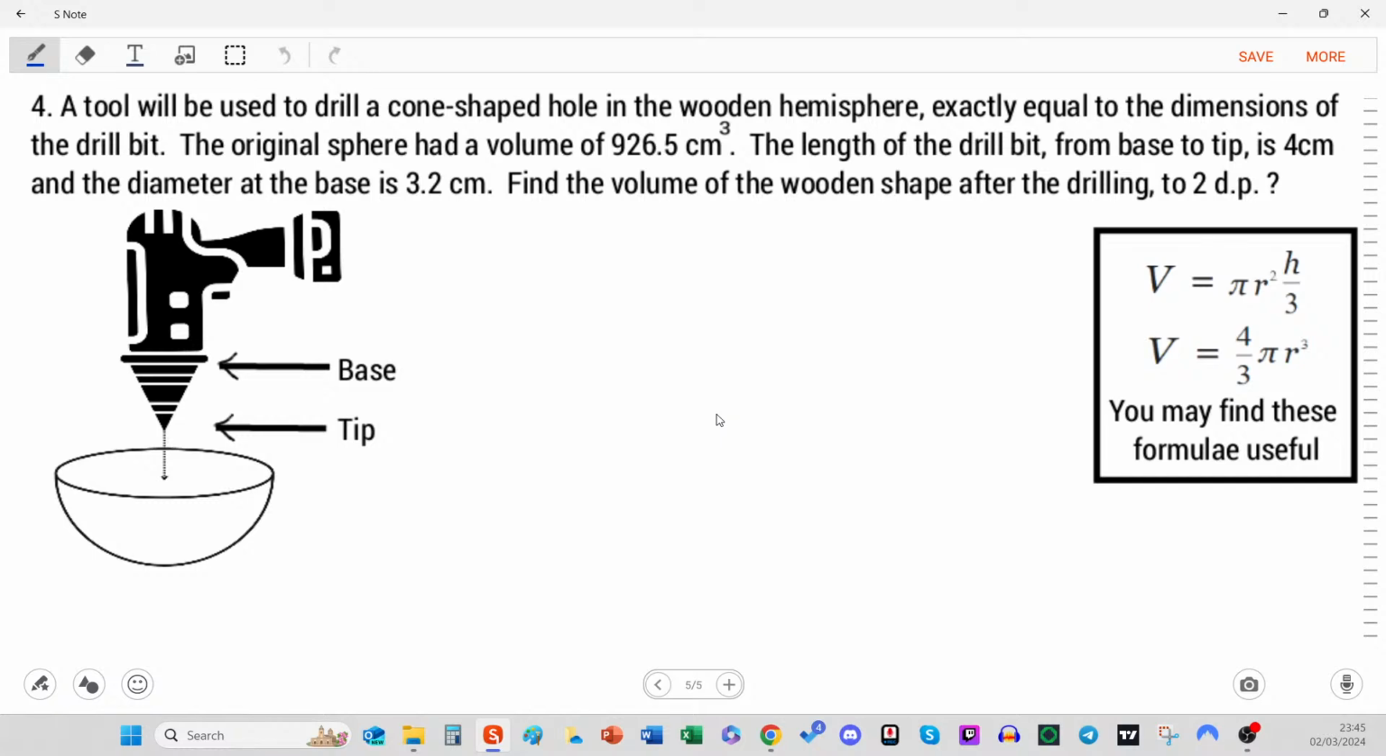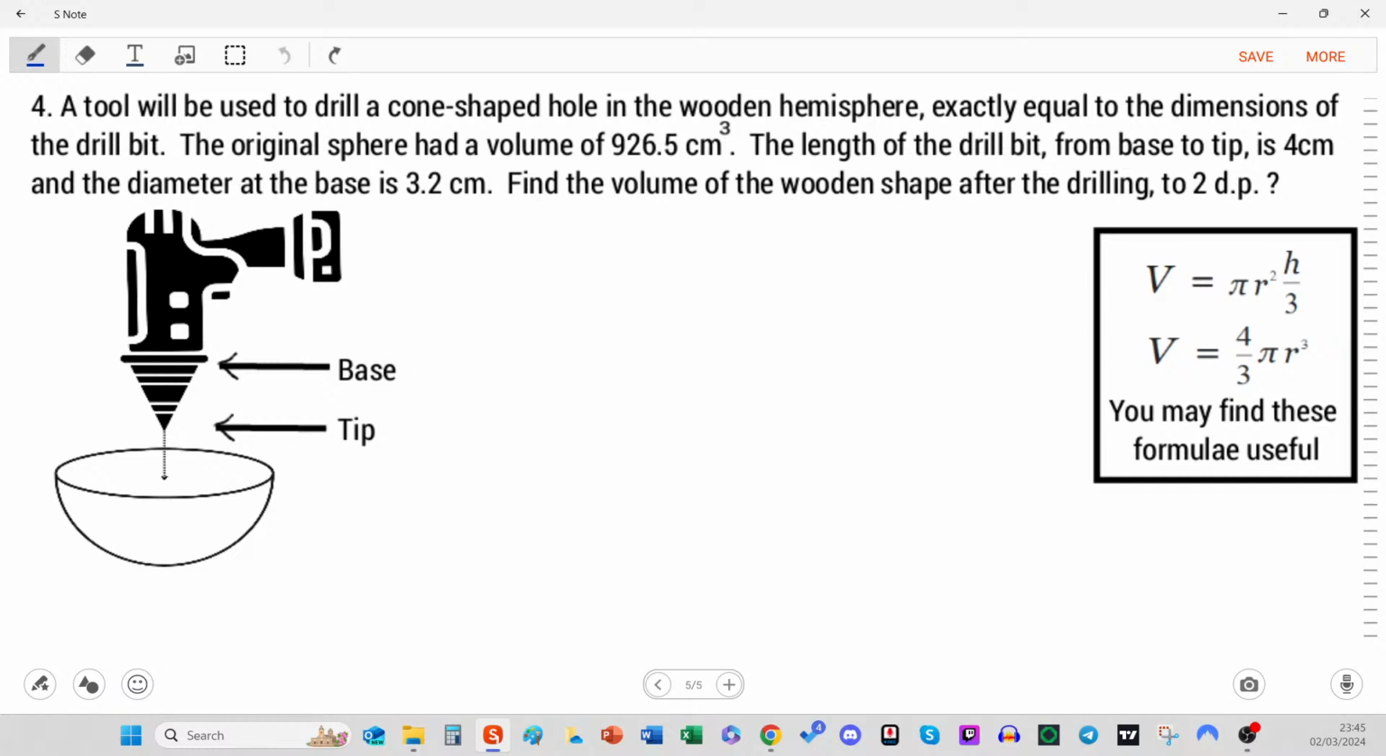Golly, look at this. Never seen this before. A tool will be used to drill a cone-shaped hole in the wooden hemisphere, exactly equal to the dimensions of the drill bit. So this here be the drill bit. It's a cone. And it's going to make a cone-shaped hole in this hemisphere, half of a sphere.